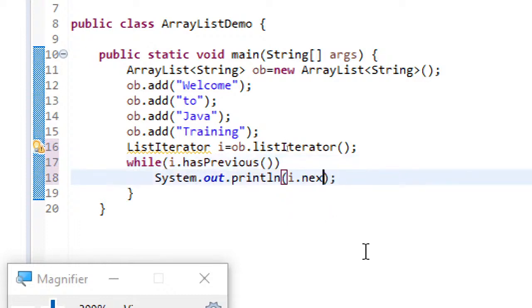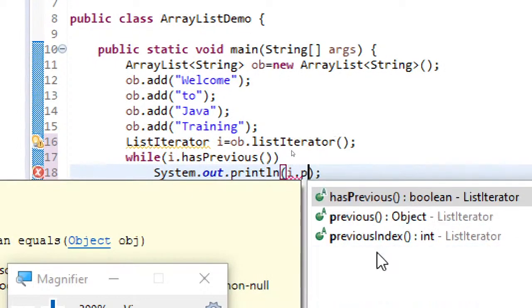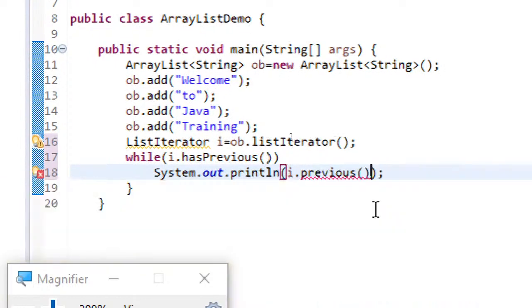That means you can just see how it behaves. Instead of using next here, I'll just use previous.